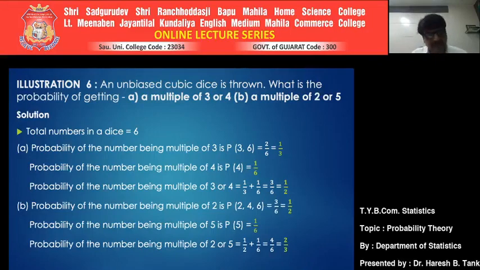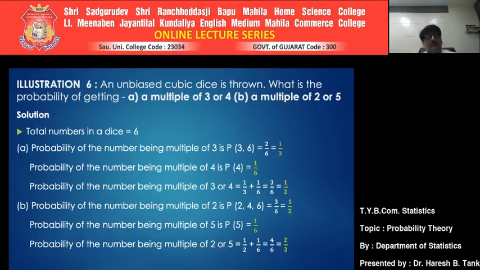Okay, let us think. First thing, an unbiased cubic die is thrown. Total number of possible outcomes is 6. Number 1, 2, 3, 4, 5 or 6 may come on the surface. So the total possibilities are 6, and your number of mutually exclusive and exhaustive cases is 6.